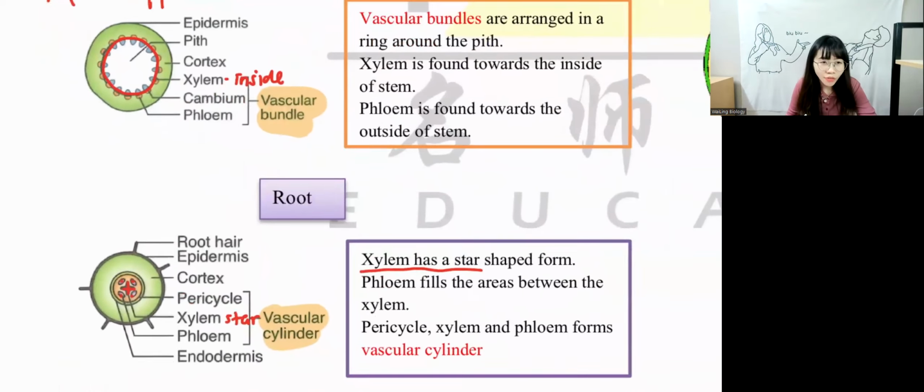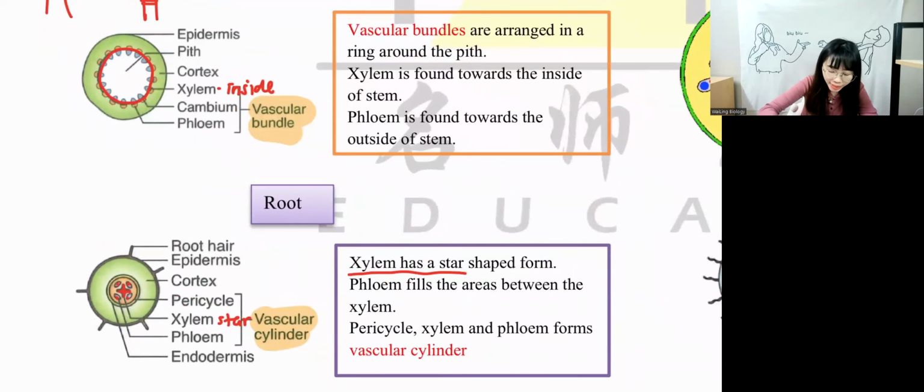Okay, another thing. For you to understand, we have pith and cortex as well. Pith is right in the middle. Cortex is outside. The function of pith and cortex is to store food. It's a storage of food. Pericycle is to form lateral root. Because this is a root, right? They will form more roots at the side by using pericycle. So this is the function of pericycle, pith, and cortex.